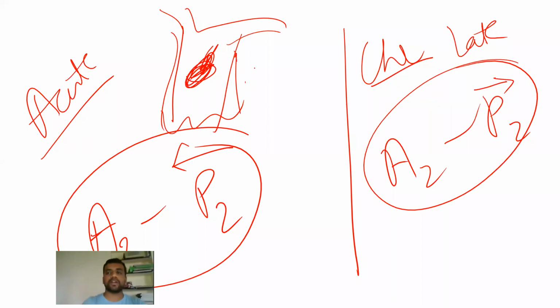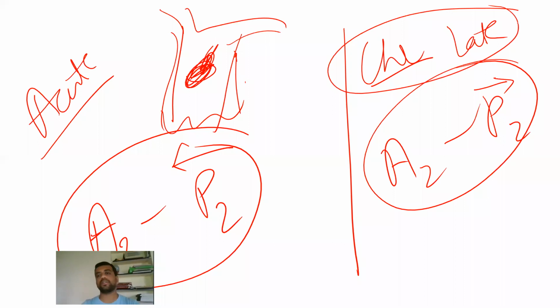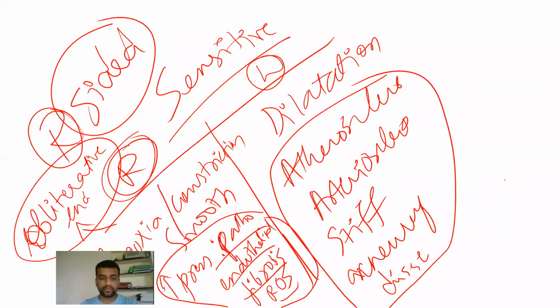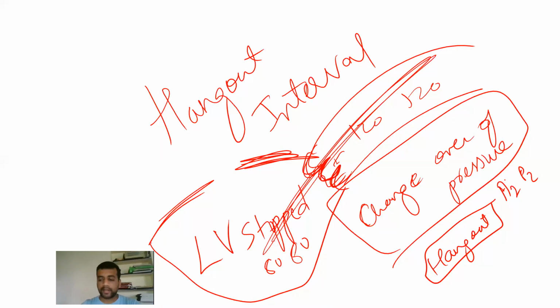Why this happens, what the changes are in chronic pulmonary hypertension, why the hangout interval changes, is too much depth for your level, so we will not go into that. You can remember that in acute this is going to happen, in chronic that is going to happen. Next, we have two mechanisms here.